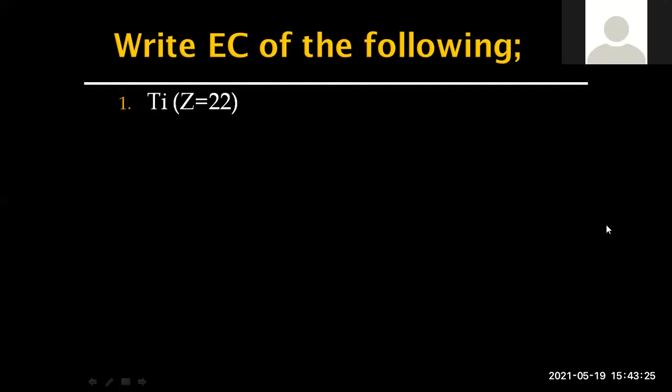Sir, 4s has lower energy levels than 3d, so that's why it's filled first. The 4s subshell is filled before the 3d subshell because it has lower energy. 4s has less energy, 3d has more energy. Correct. That's why I said 4s gets filled first. Sir, is that according to Pauli's or Aufbau? That's because of Pauli's, sir, I think. Aufbau. Oh yeah, sir. Sorry, sir.